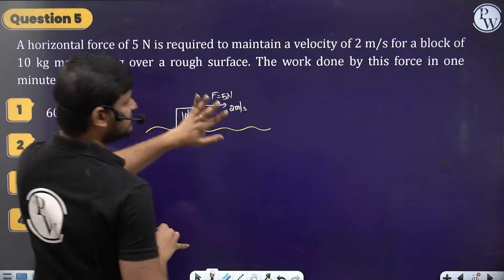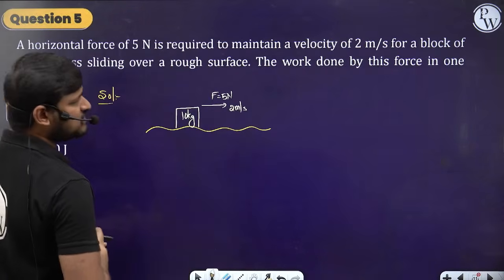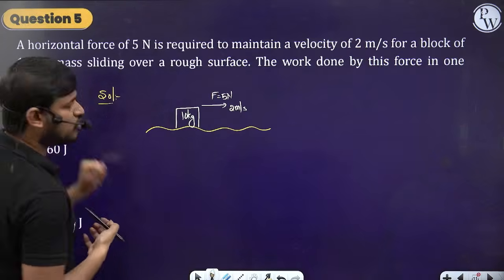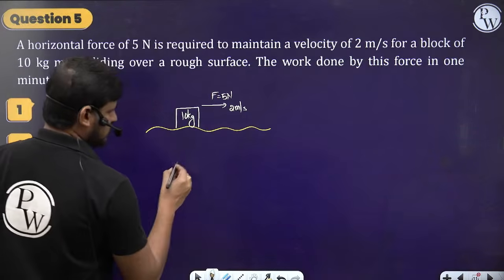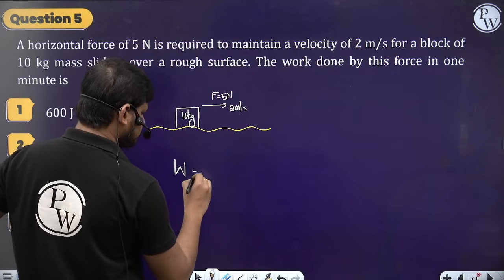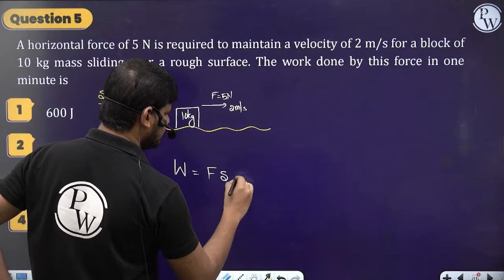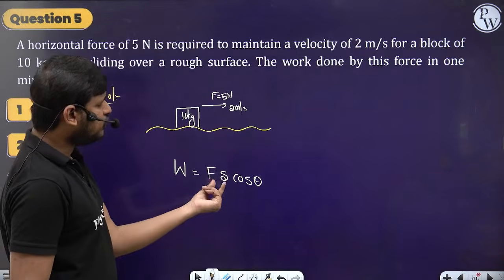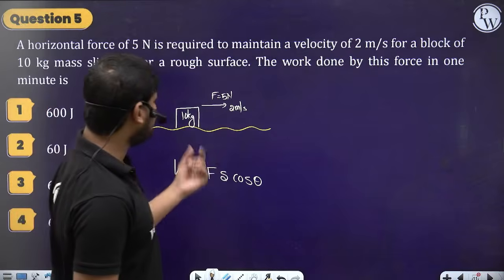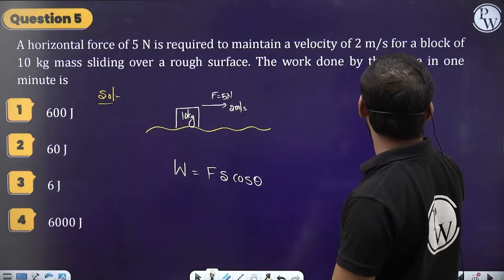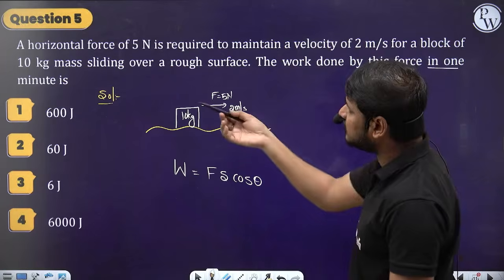So over a rough surface, they are asking what is the work done by this force in 1 minute. The work done is equal to force into displacement into cos theta. We know the force, but we don't know the displacement. So how do we find it? It is sliding over the rough surface, and we have to find the work in 1 minute.